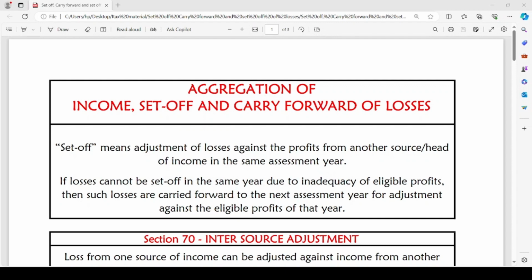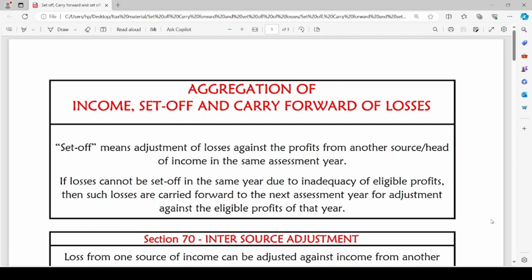Here the term mentioned is eligible profits. Loss can be set off against eligible profit only. That means not all profits, not all incomes can be used for set off of losses. There are a few conditions prescribed under the Act. So what are the conditions prescribed for set off and carry forward of losses under sections 70 and 71 of the Act? Let us see.